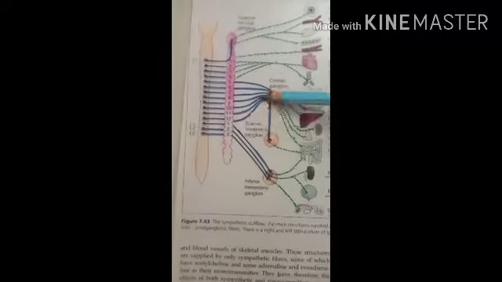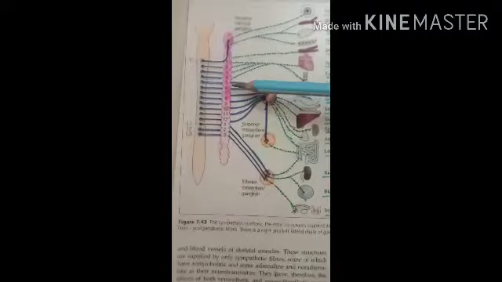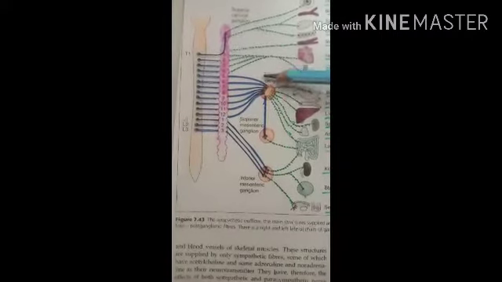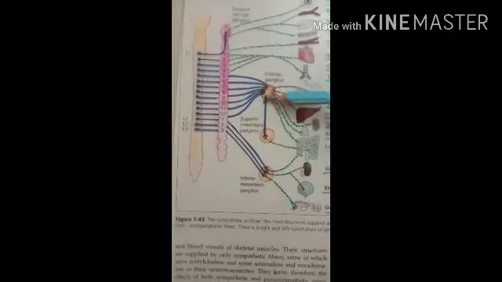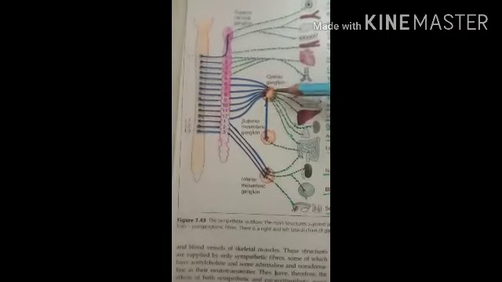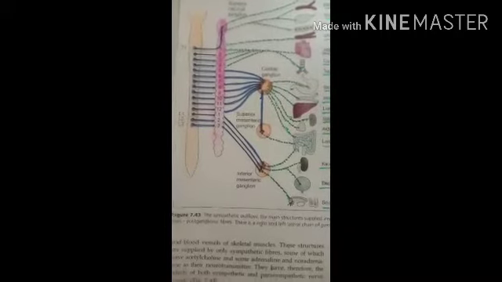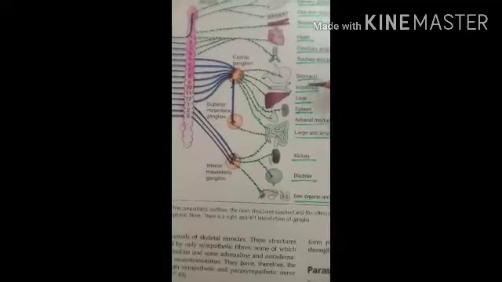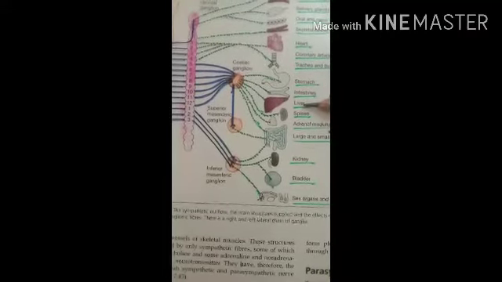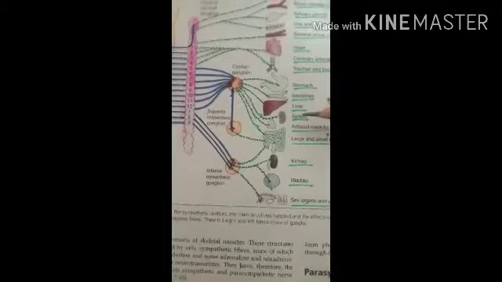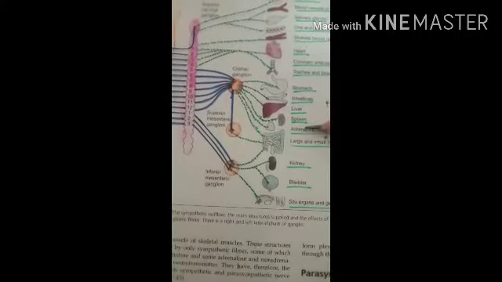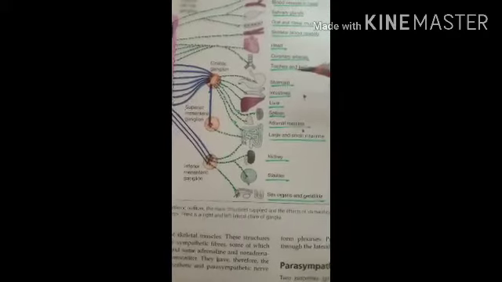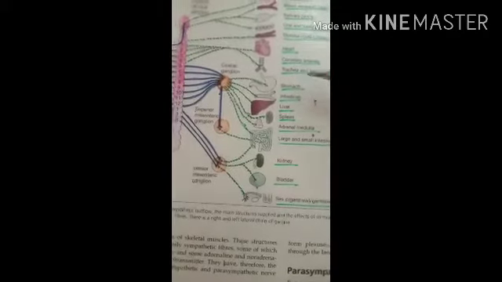So the fibers come out from this spinal nerve and should pass into the colic ganglion. Here you can see the colic ganglion, which is present near the colic artery, a branch of the abdominal aorta. It supplies the stomach, the intestine, the liver, the spleen, and the suprarenal gland, and it performs the sympathetic function.